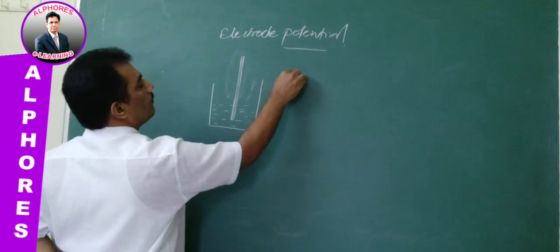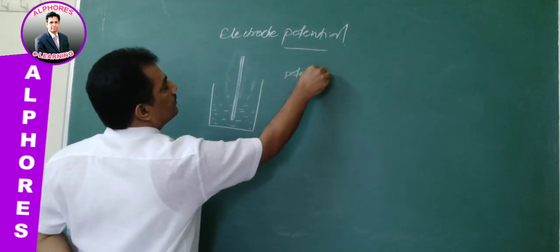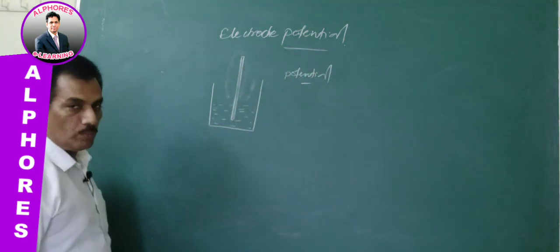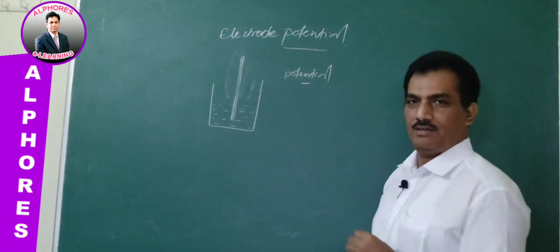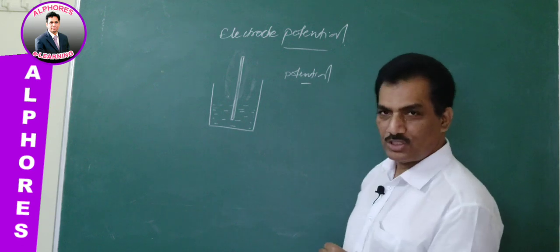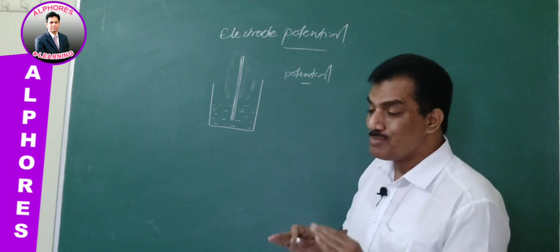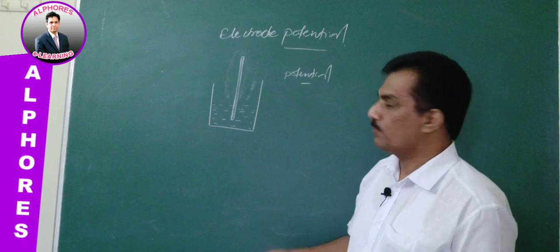Potential is developed. From this onwards the confusion starts, but I am giving it clearly one by one, so you need not be confused.